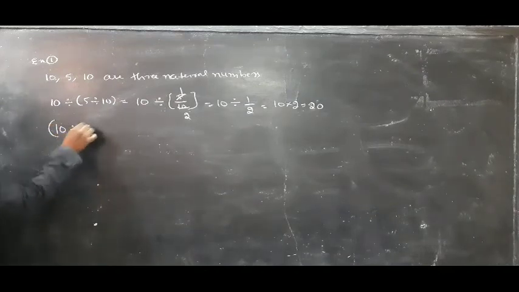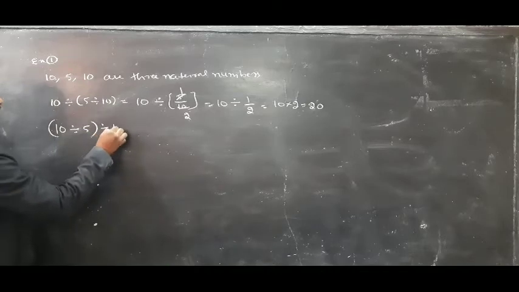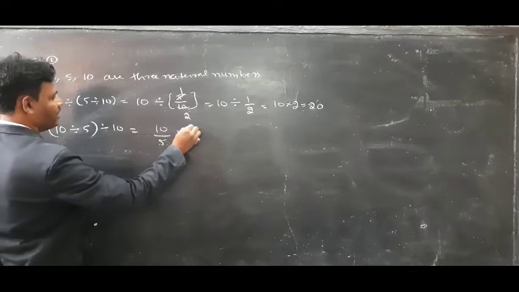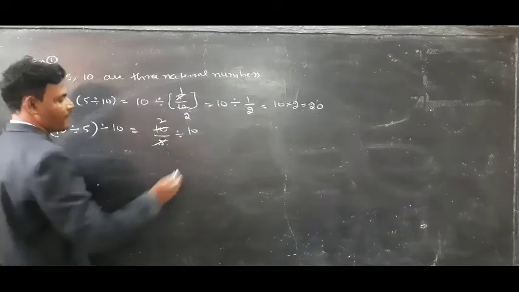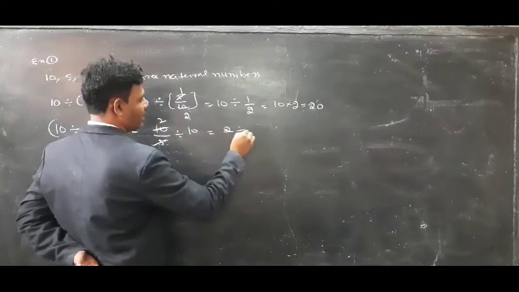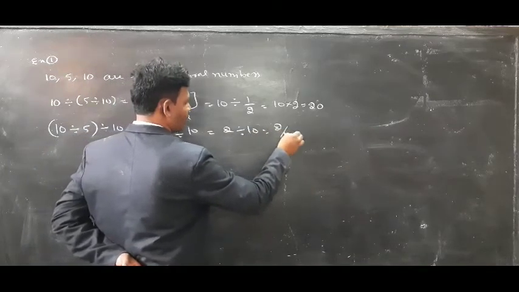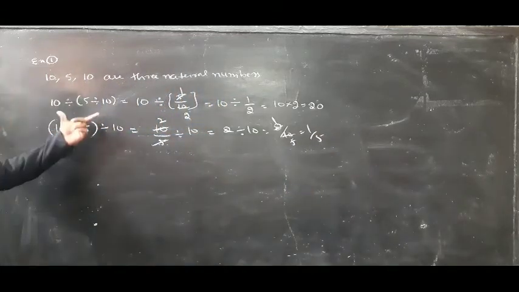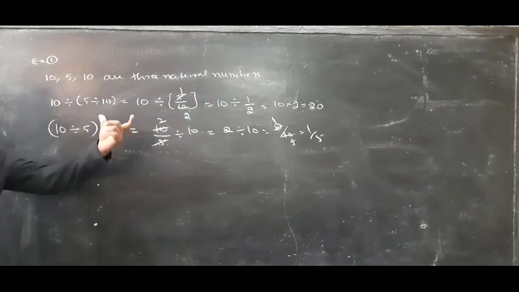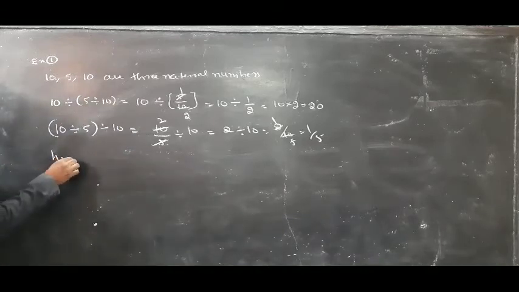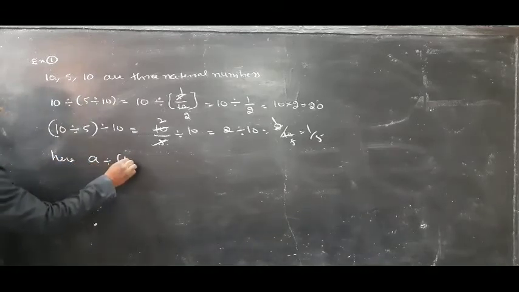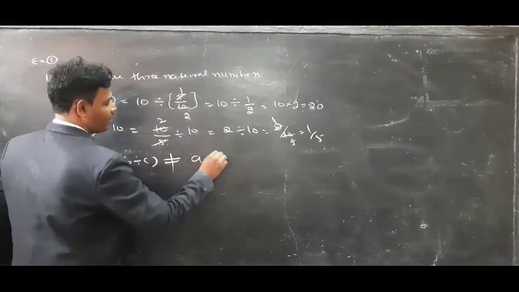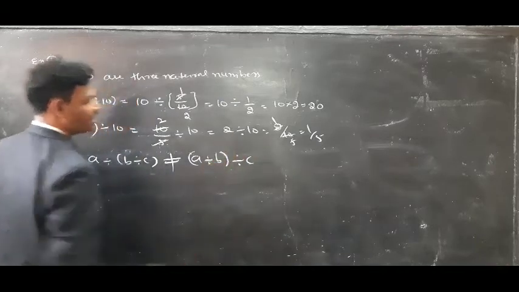10 divided by 5 divided by 10 is equal to 10 by 5 divided by 10. 5 ones are 5, twos are 10, is equal to 2 divided by 10, is equal to 2 by 10. 2 ones are 2, 5s are 10, 1 by 5. So the result of this one and the result of this one both are not equal. Here a divided by b divided by c is not equal to a divided by b divided by c.